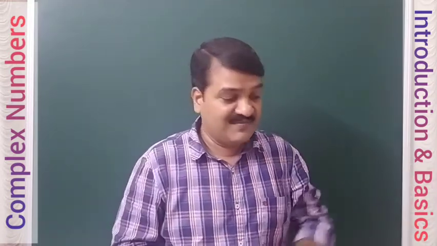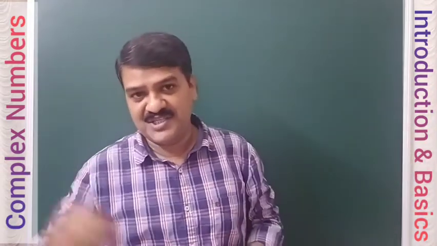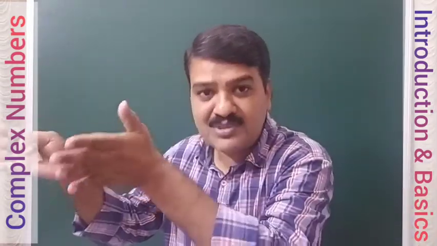Why? For example, what is the strength of your section? If that is the question, what will be our answer? The strength of our section can be 30, 40, 50, 60. Some figure we will give. And that is actually the count of the number of students in that section. And for that count, you need natural numbers. So natural numbers are basically called counting numbers. It gives the number or count of the number of things.